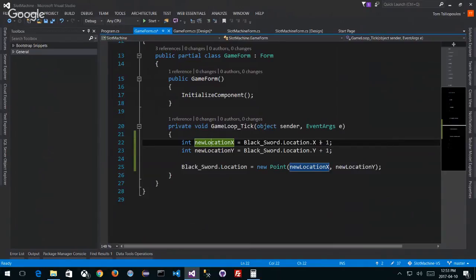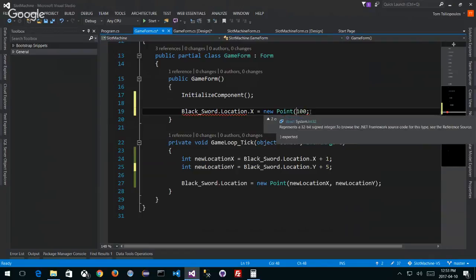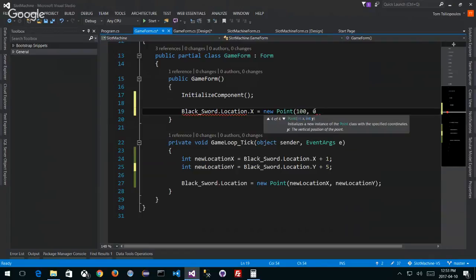But let's suppose that we want to move down in the Y direction by 5. So there's my 5. I don't care about the X direction so much. By default, when I launch my game or this form, my black sword location X is always going to be, I don't know, something like 100. That's what I want to do. So I'm going to do this new Point where X is equal to 100 and Y is equal to 0, because it's not going to move down that way.